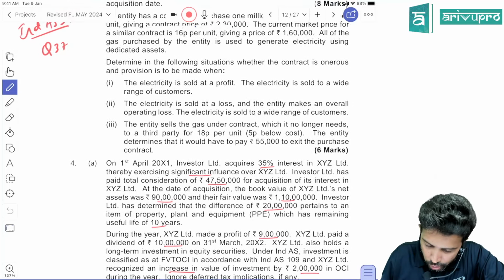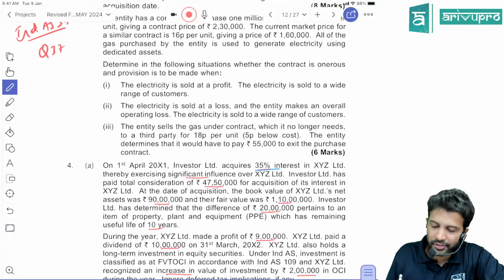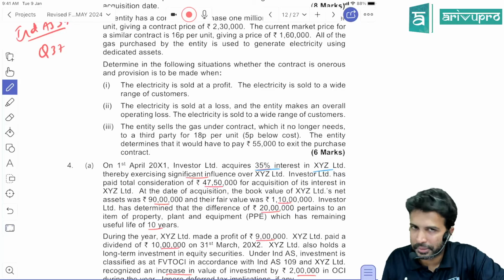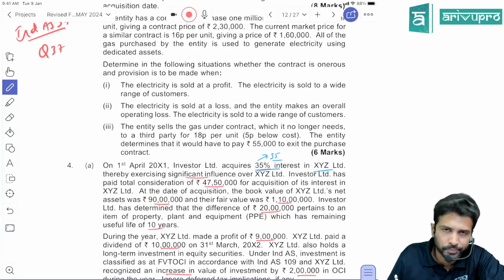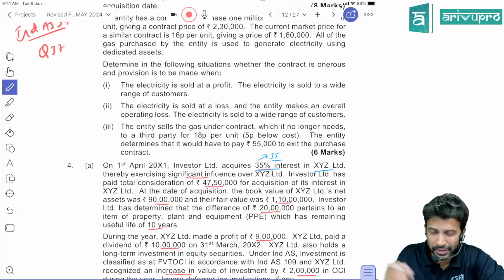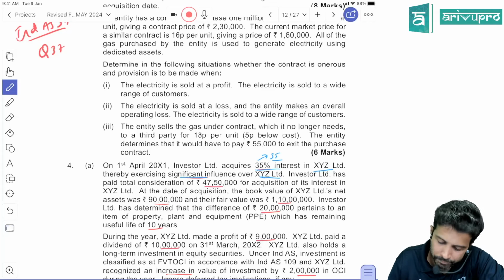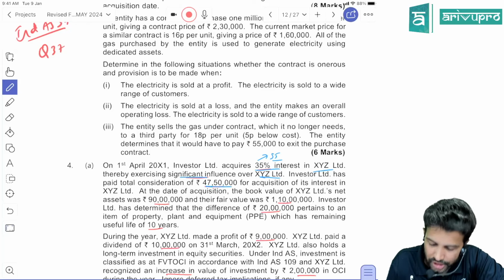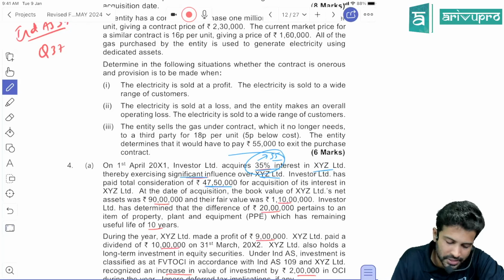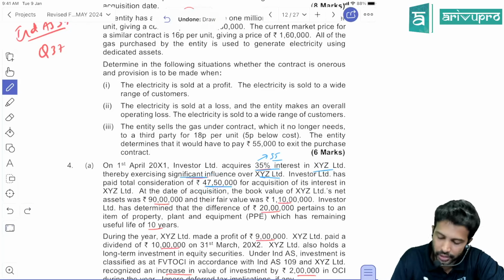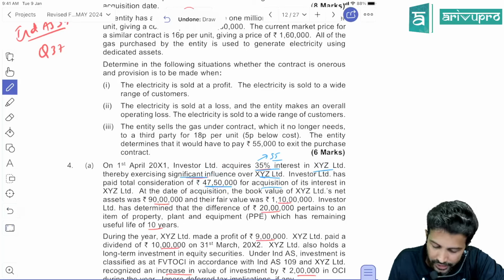On 1st April 20x1, investor acquires 35% interest in XYZ. With 35%, you will only get significant influence, so probably investment in associate, equity method accounting, thereby exercising significant influence over XYZ. The investor has paid a total consideration of 47,50,000 for this 35% stake, for acquisition of interest in XYZ.